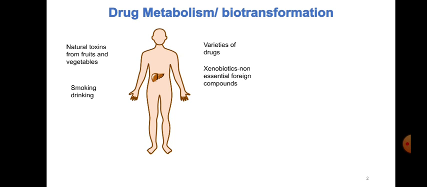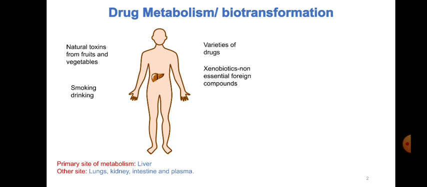The major organ responsible for handling the xenobiotics or the drugs is the liver. So the liver is the main site of metabolism. We can refer to it as the primary site of metabolism, where the drugs and xenobiotics, the non-essential foreign compounds or substances, are getting metabolized, biotransformed into some other chemical forms.